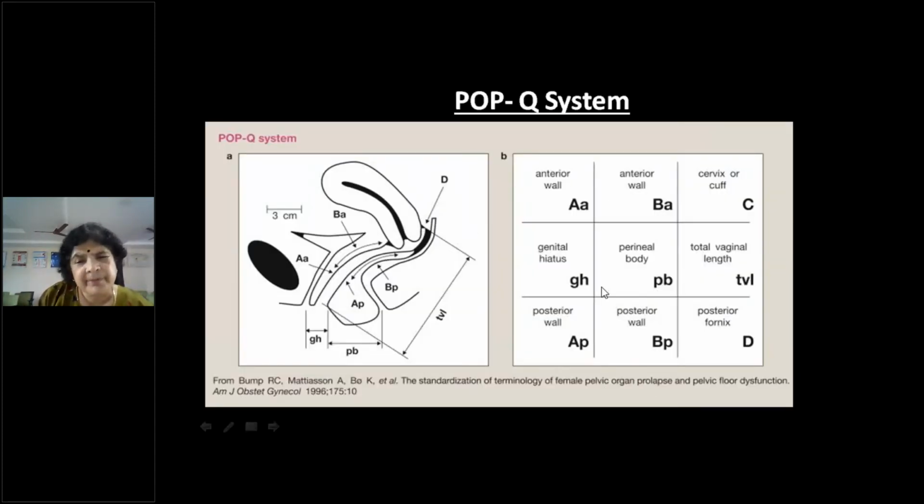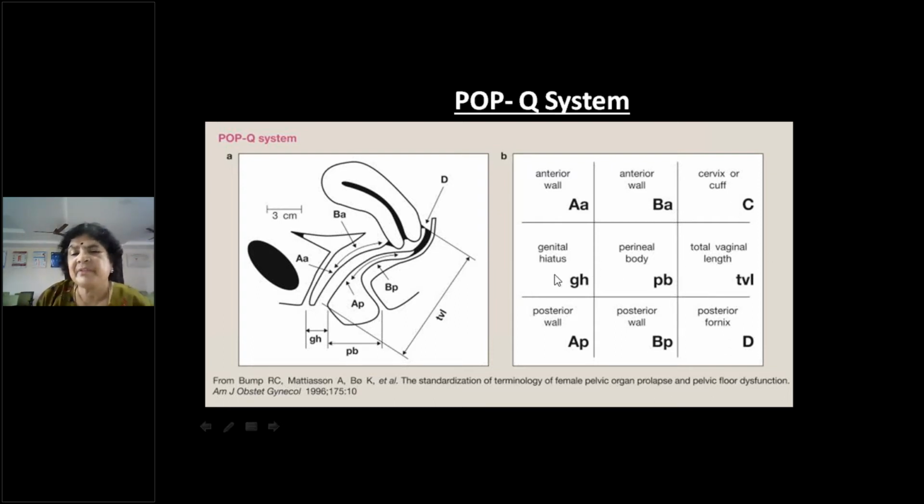So this is one of the latest classifications, which was endorsed by the ICS. That is the POPQ system. You need not know about this system in detail, but just remember that there is another type of classification apart from the routine classification of uterine descent and posterior vaginal wall descent. Many points are represented in a grid like this. The upper part is the anterior compartment, the middle one is the middle compartment, and the lower is the posterior compartment. So you take 2 points on the anterior vaginal wall, Aa point and Ba point. C is the cervix. If there is no cervix and she has undergone a hysterectomy, it will be the cuff.